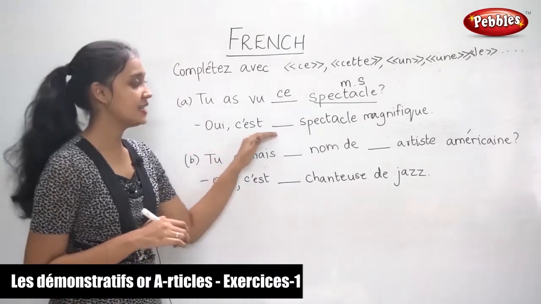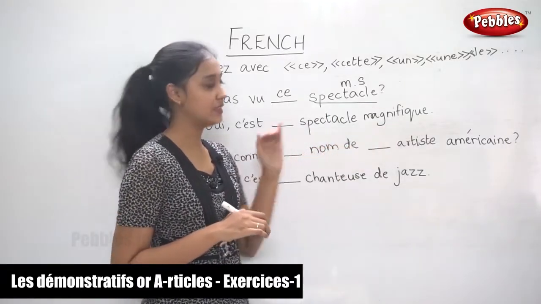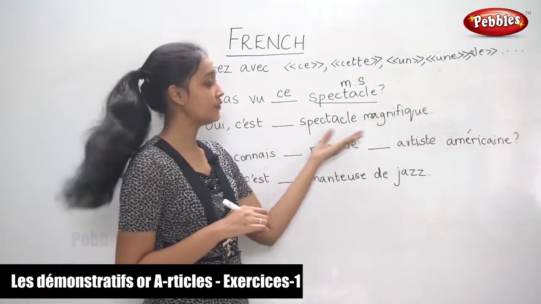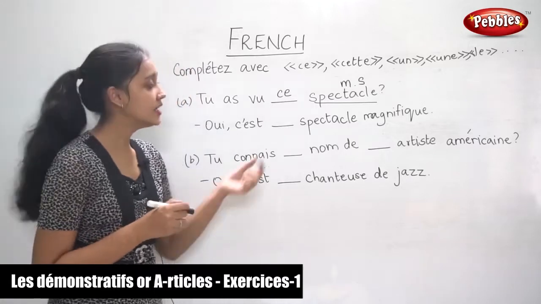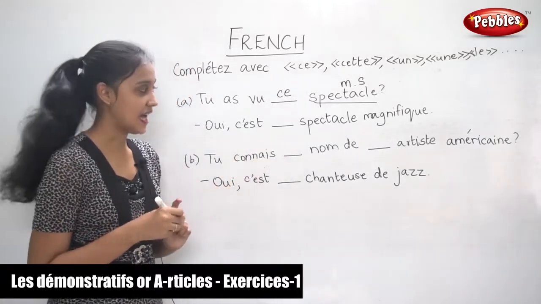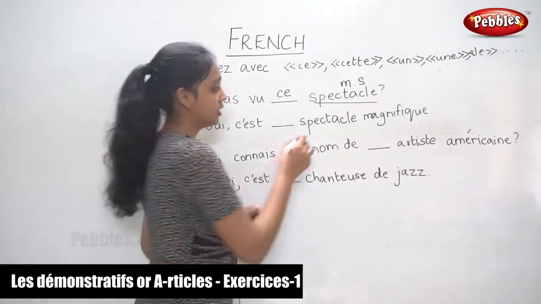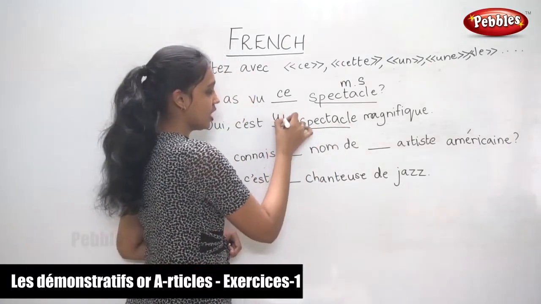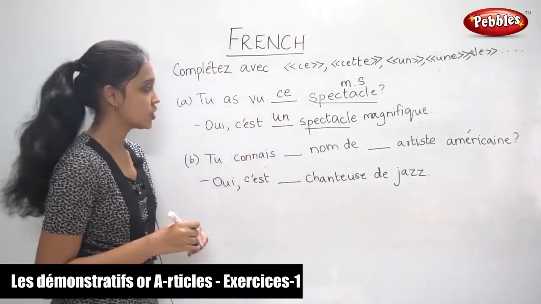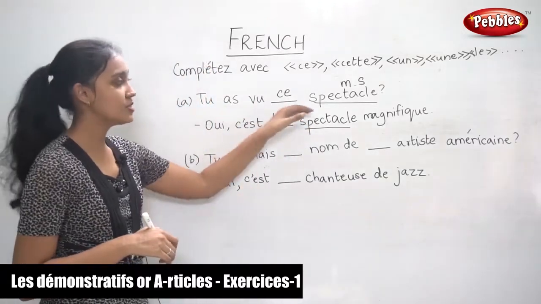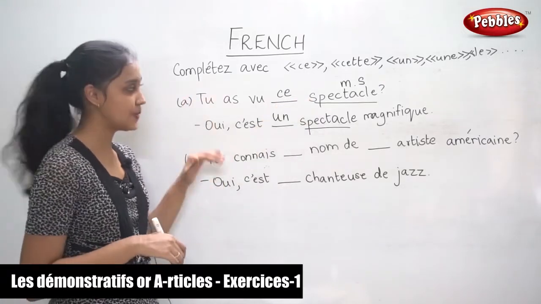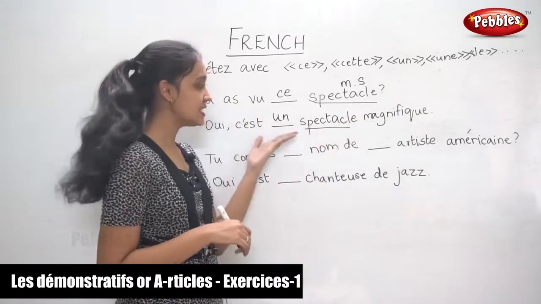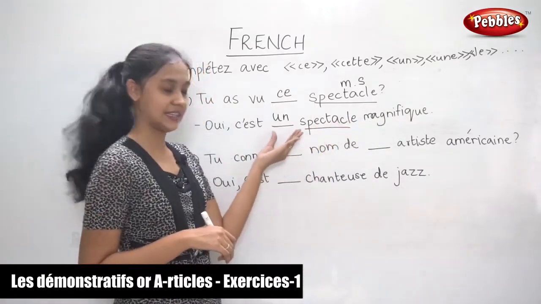Oui, c'est dash spectacle magnifique. So now they are saying yes, it is a magnifique spectacle. So here we need to use an article. So again, now this is masculine singular, so we use un. So did you understand? Tu as vu ce spectacle? You have seen this spectacle? Oui, c'est un spectacle magnifique. Yes, it is a magnificent spectacle.